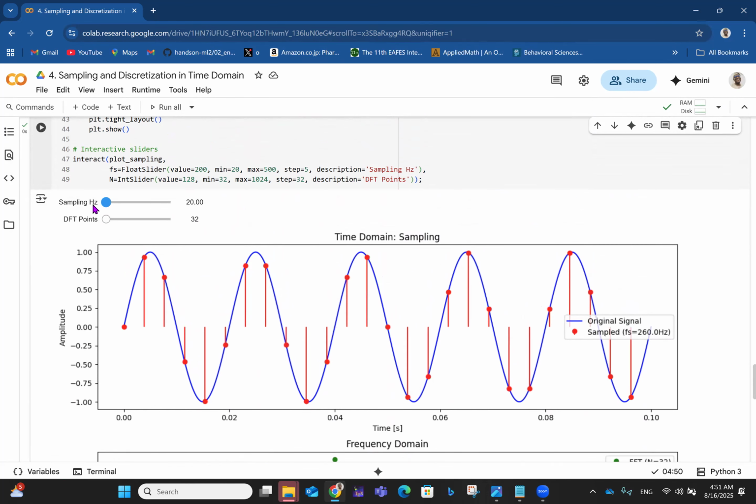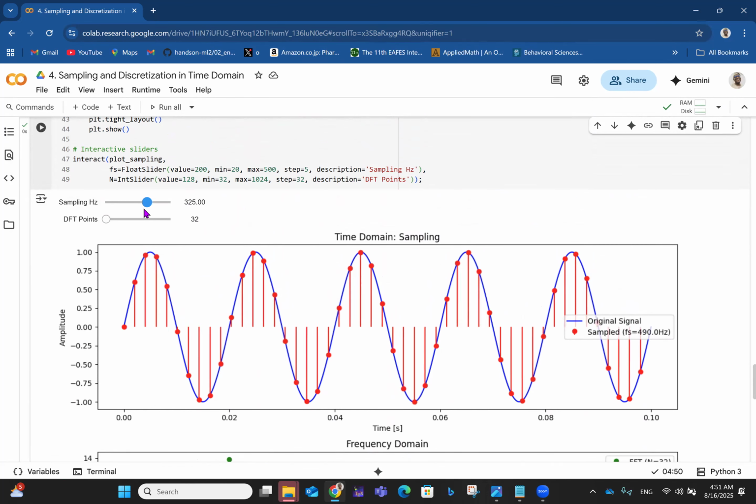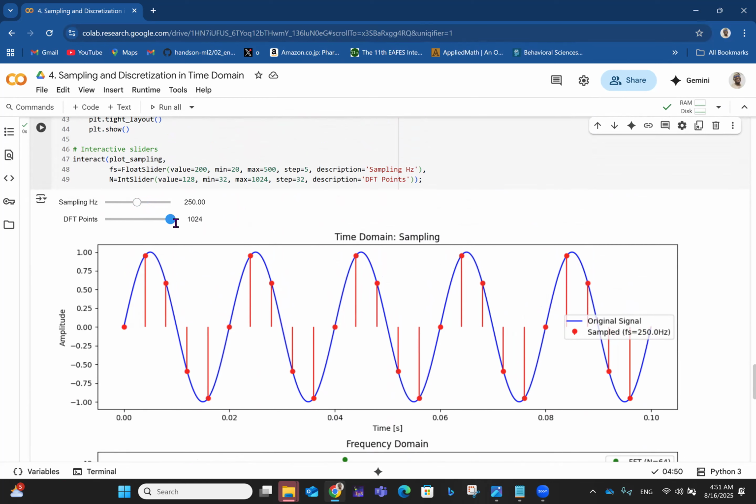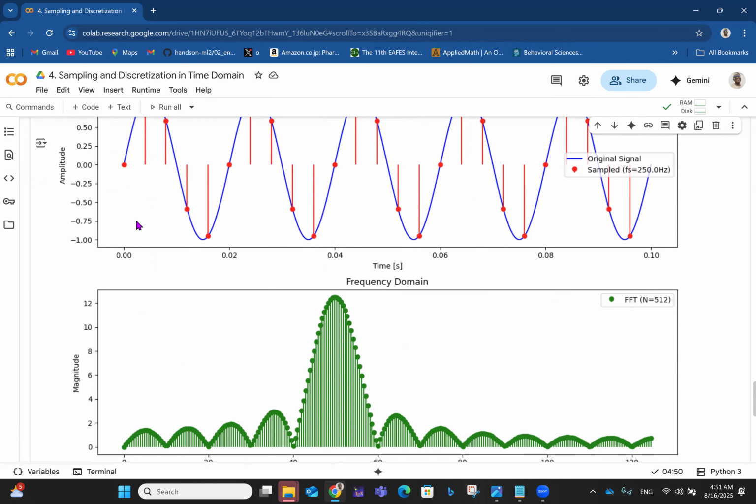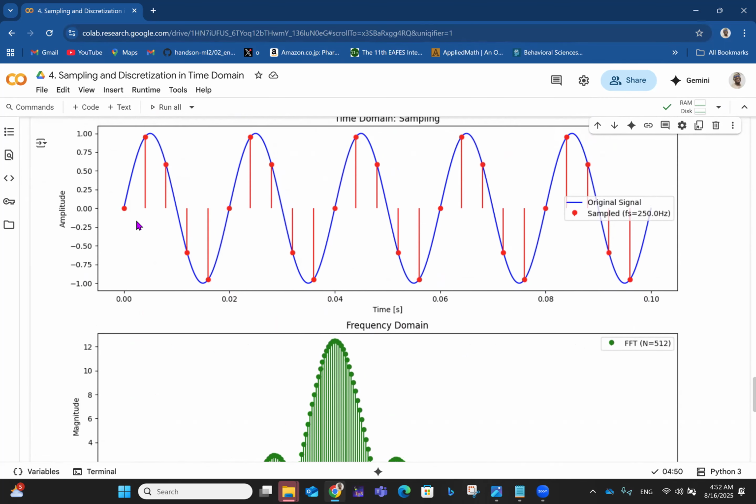So the maximum is 500. Let me take it to 250. So if I take it to 250, and then the maximum here is 1024, so let me take it to 512. Okay, see what it looks like. So see what you have here.